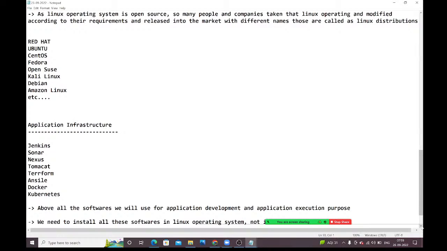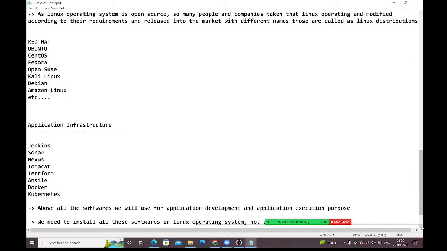So coming to DevOps, in DevOps we need to create one infrastructure, guys. If you want to deploy any application onto the servers, we should have some infrastructure. In that infrastructure, I need Jenkins, Sonar, Nexus, Tomcat, Terraform, Ansible, Docker, Kubernetes, etc. With all these tools, I want to create one infrastructure.